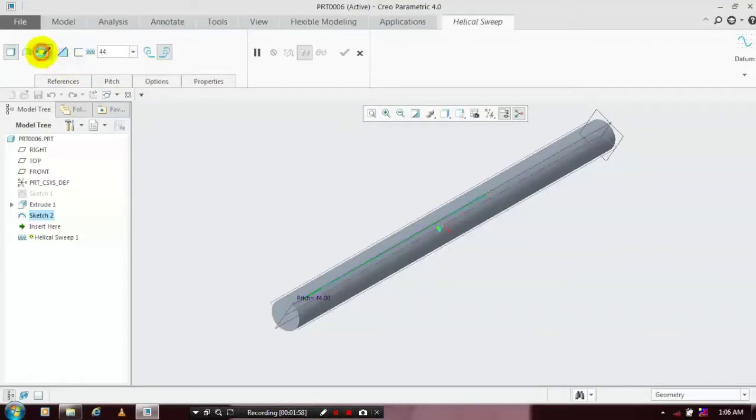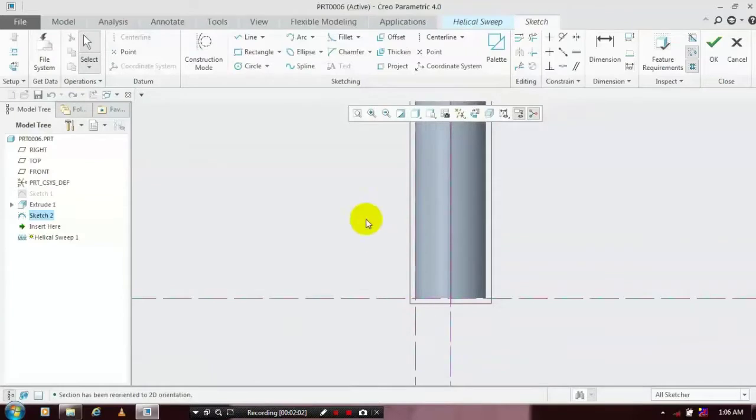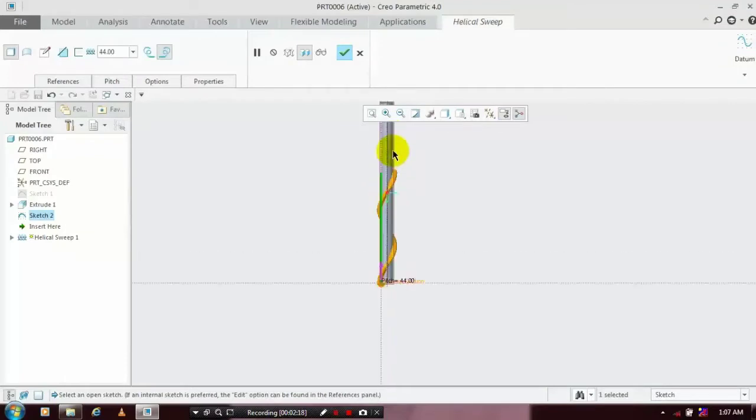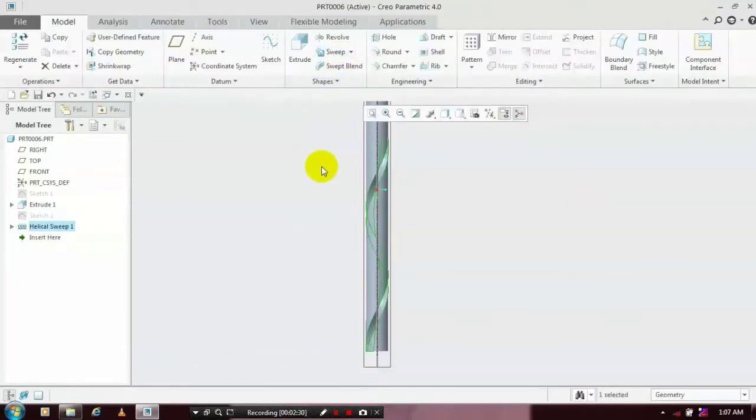After that, you just click edit sweep section, make it sketch on view. Then you have to draw a circle as the profile of the sweep and specify the dimension for the circle as 5 mm. Then click OK. Now the helical sweep is successfully created here. Make sure you click remove material for creating a drill bit. Now the sweep remove material is created here.